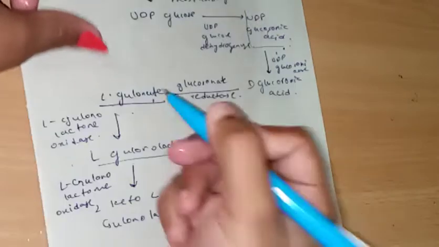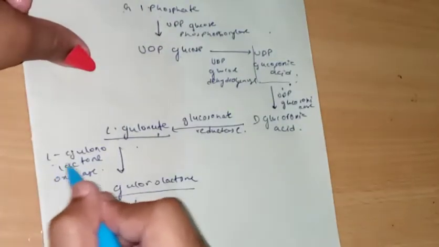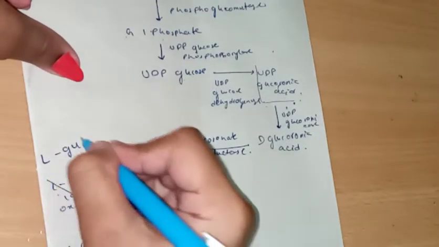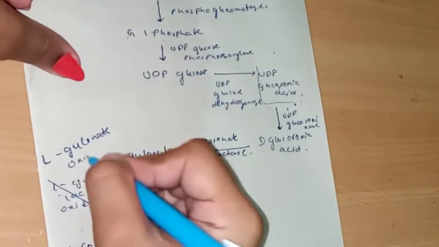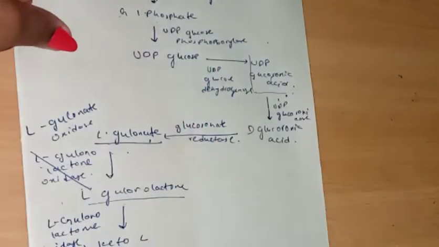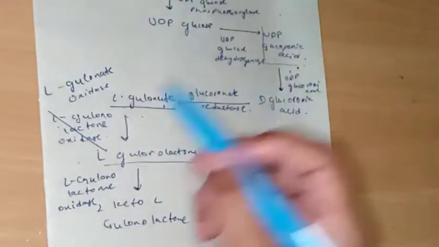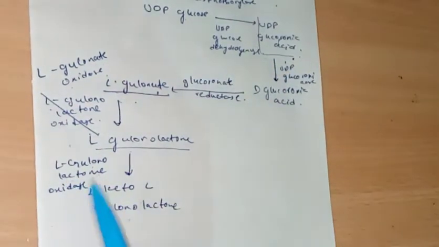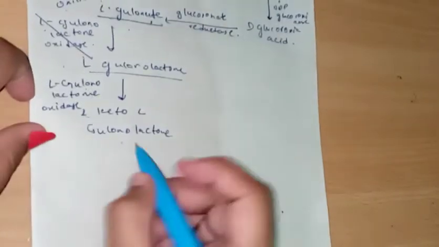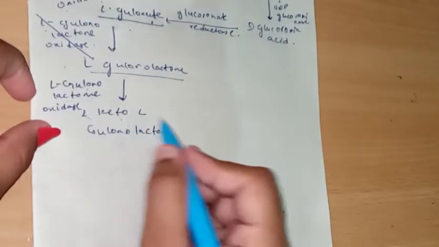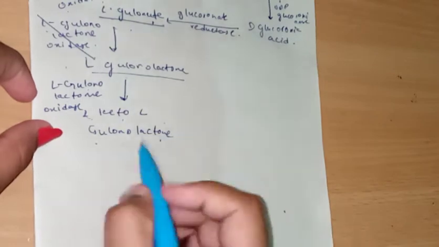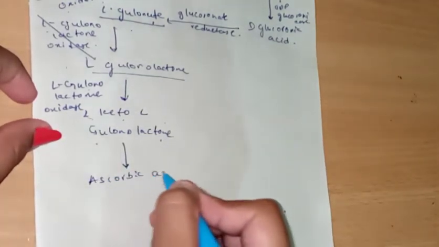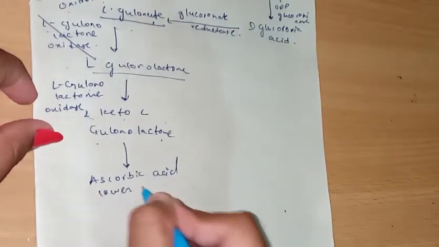I'm so sorry, here it's not L-gulonolactone, it's L-gulonate oxidase. So here it is L-gulonate oxidase, here L-gulonolactone oxidase. It's converted into 2-keto L-gulonolactone. This converts into ascorbic acid in lower animals.